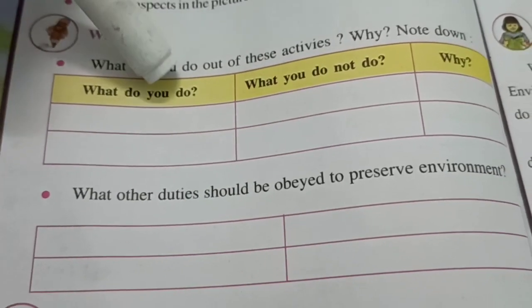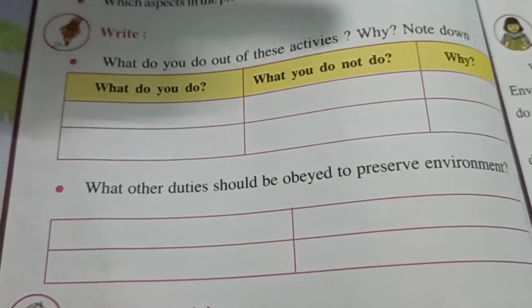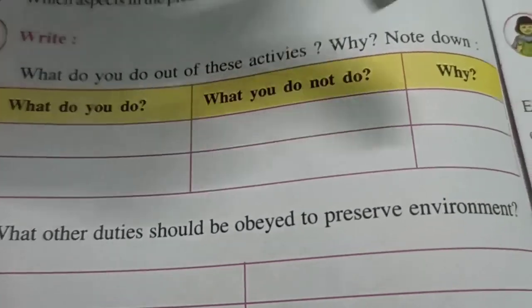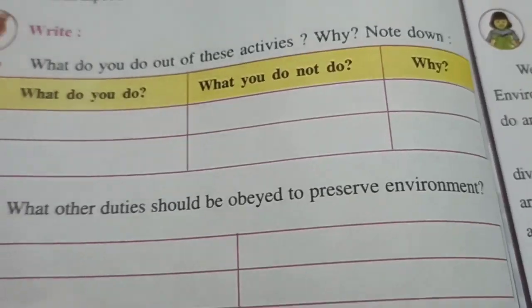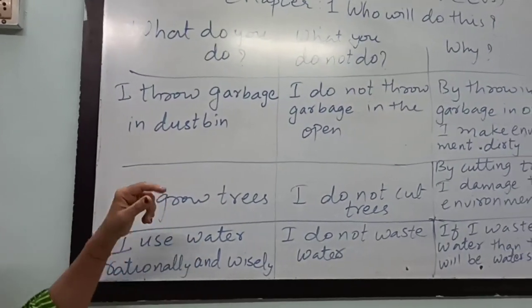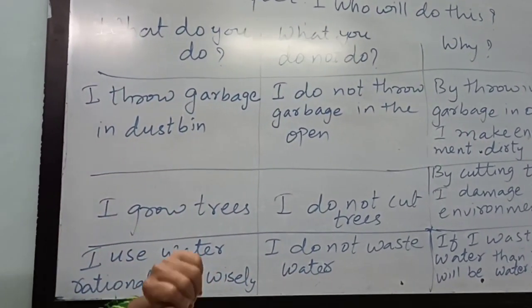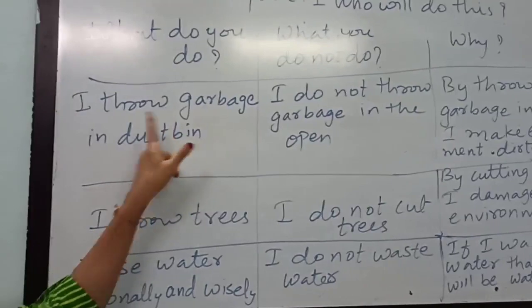So what do you do? What you do not do? आप क्या करोगे? आप क्या नहीं करोगे? और क्यों नहीं करोगे? Why? So see, I have written on the board first activity. Like we have seen in that picture, the boy was throwing garbage in dustbin. So I throw garbage in dustbin.